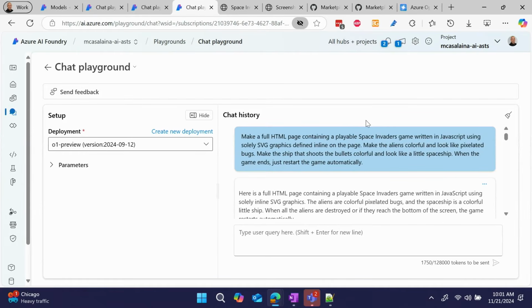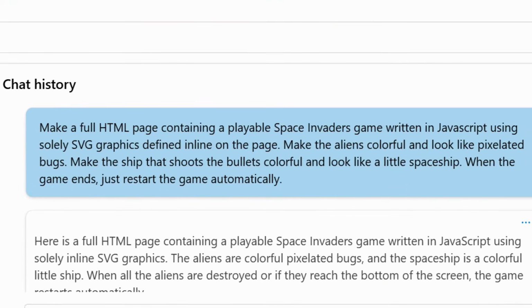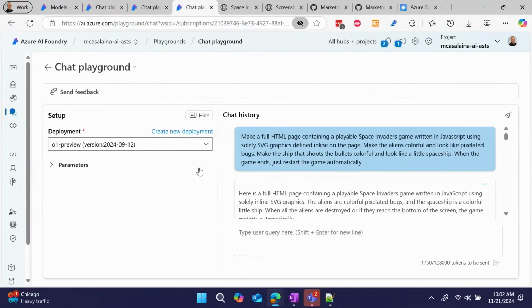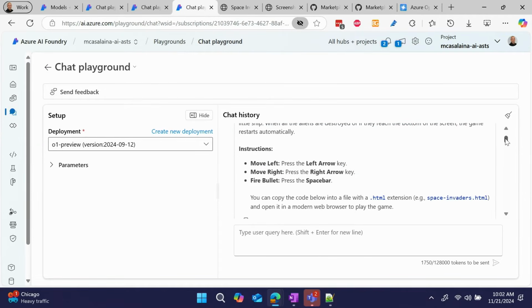I mean, not so good. My triangle doesn't even move. I can't shoot, and my invaders have gone off the screen. So, not great, not great. GPT-4o, it would probably need a few iterations to get that right. Now, I also ran this exact same prompt with O1. So here's the same prompt, O1 preview this time. Now, to be fair, GPT-4o spits this right out. I actually could have done that one live and you would have seen it. It takes, like she said, about 10 seconds, right? This O1 preview, I ran this. I think it took about 2, maybe 3 minutes. So, you know, probably not wise to do that live on stage here.